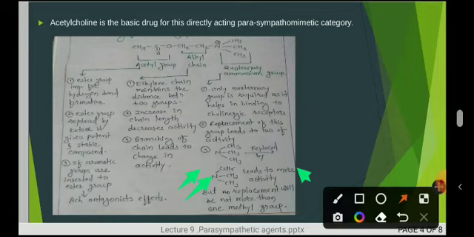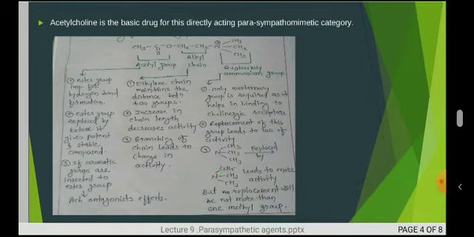But simultaneously, if the replacement is done with more than 1 methyl group, here as I have shown, only 1 methyl group is replaced. But if the replacement is more than 1 methyl group, that ultimately leads to the loss of the activity of parasympathomimetic drugs.